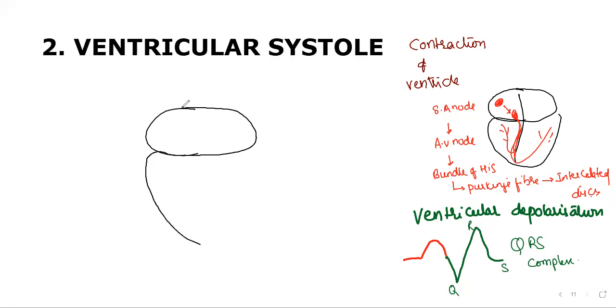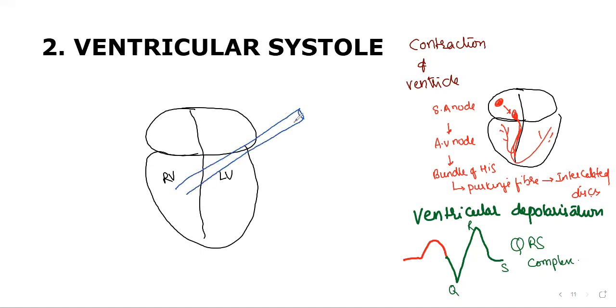Now, what is the result that we have to see here? As already we said, right ventricle received the blood from right atria, left ventricle received the blood from left atria, whereas by the contraction, right ventricle pumps the blood to lungs. Yeah, very good. Left ventricle pumps the blood to body parts with the help of the systemic aorta. Very good.